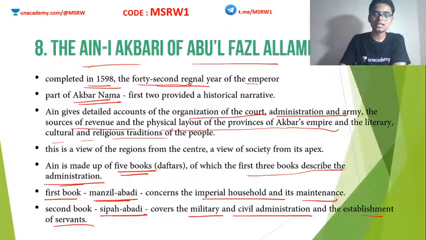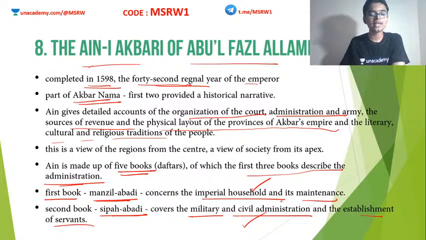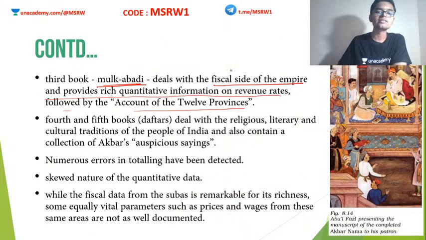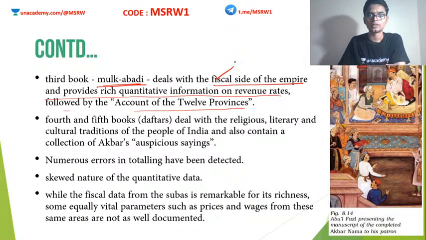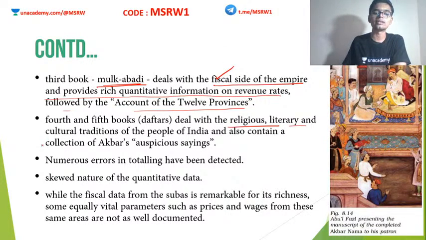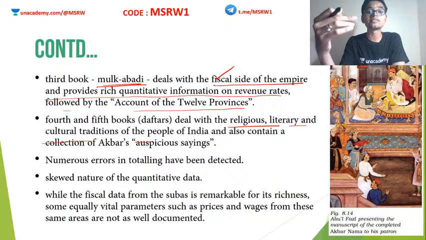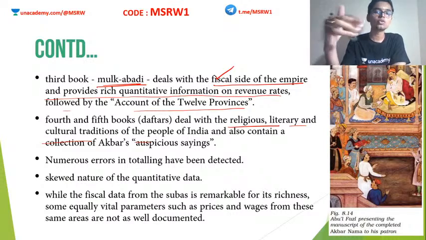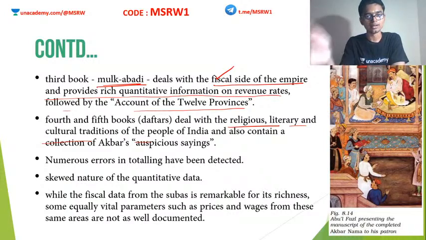So the first deals with imperial household and maintenance, the second deals with civil and military administration, and the third deals with the fiscal side. And the fourth and fifth, these 2 books together deal with religion and literary culture, etc. So the first 3 books deal with administration, and the last 2 books deal with religion, culture, and so on.